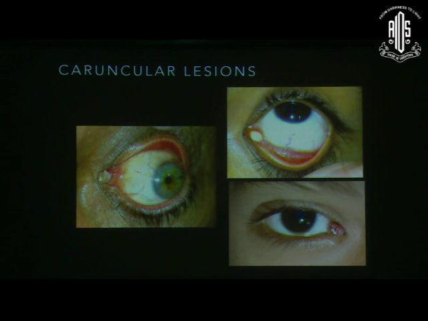Touching briefly on the caruncular lesions. The caruncle is a unique site as it's got sebaceous glands, sweat glands, and hair follicles also at times. So, it may have sebaceous cysts and other cysts arising from the sweat glands, and at times the most common tumor arising from the caruncle is oncocytoma, which can be benign as well as malignant. So, that needs to be looked at carefully and excised.